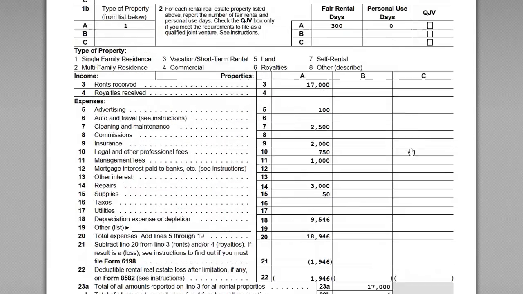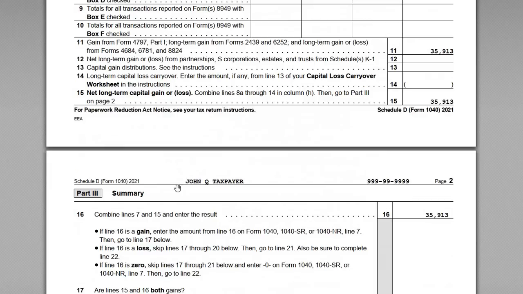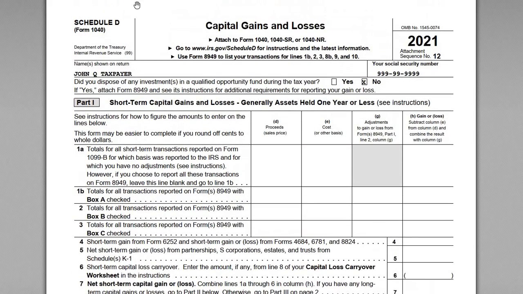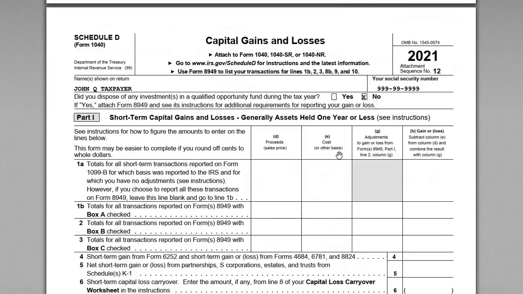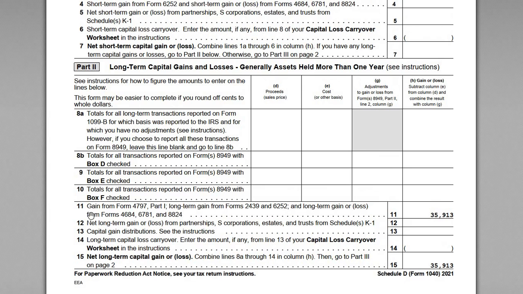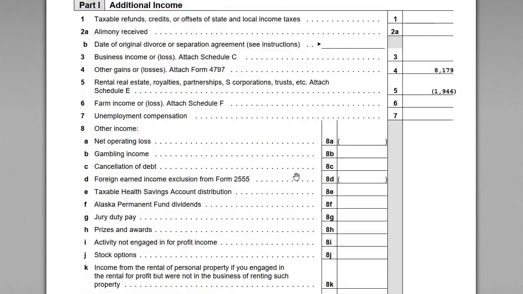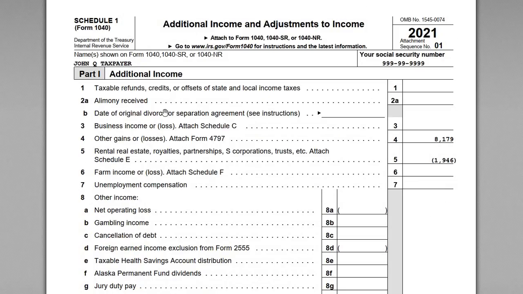So on Schedule D, we're going to report on line 11, right? So this is Schedule D here, capital gains and losses. The amount flowing from 4797 is reported on line 11. This is our long-term capital gain amount. And then on Schedule 1, we report the ordinary piece. So Schedule 1, additional income adjustments. We have line 4, other gains or losses, which are ordinary, from 4797, $8,179.